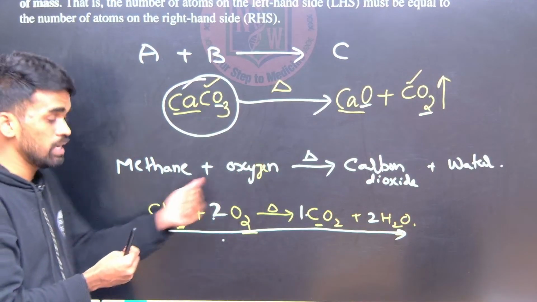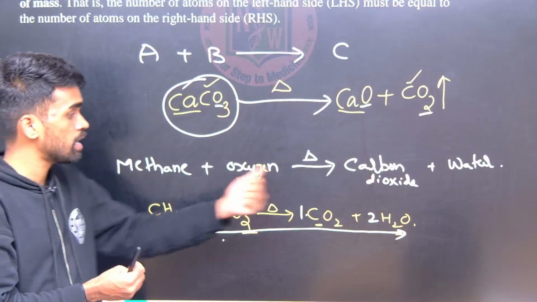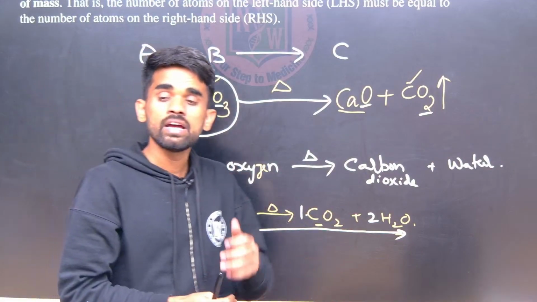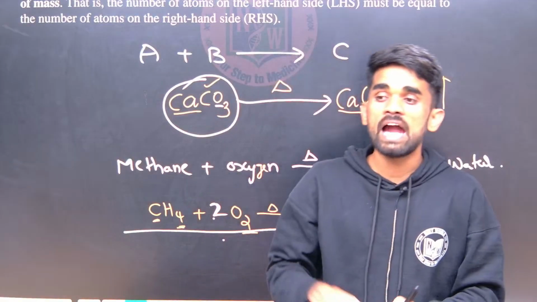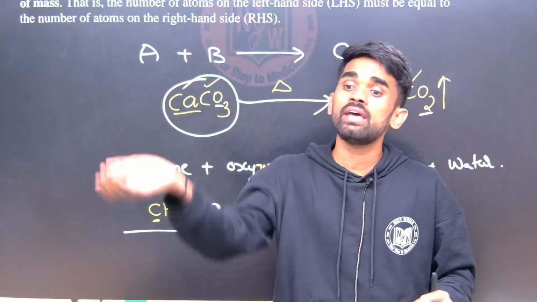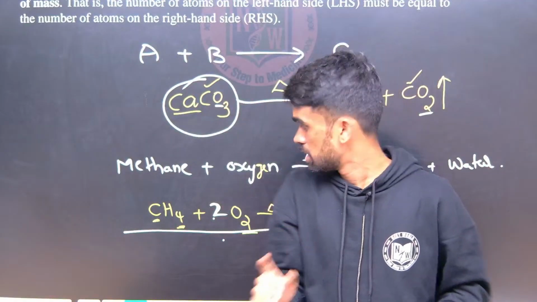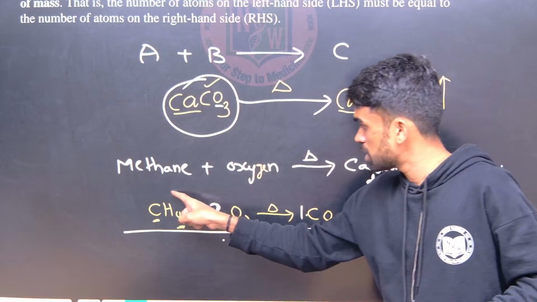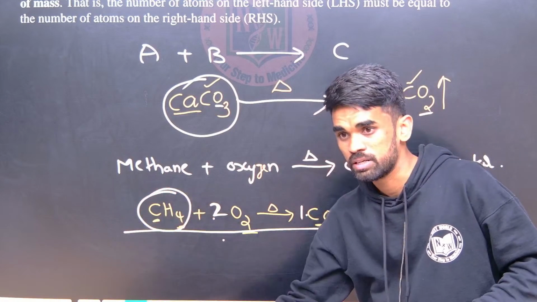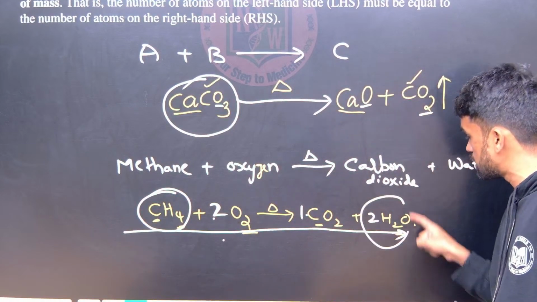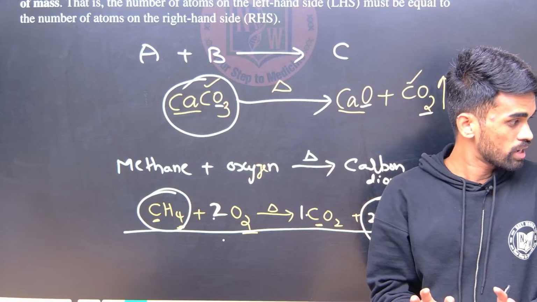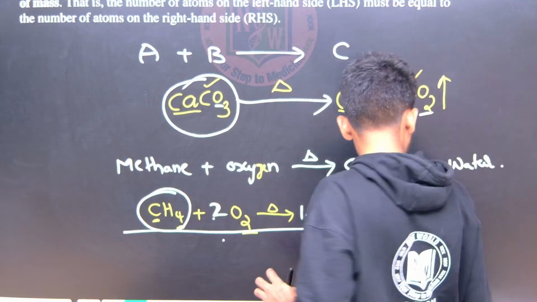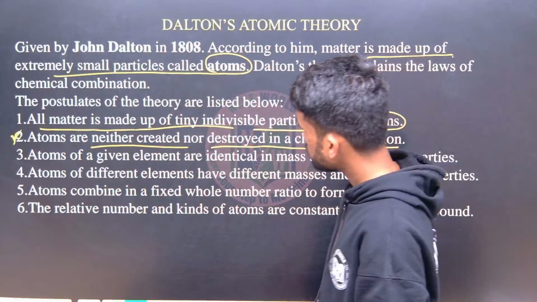The number of carbons here and here are the same, and oxygens here and here are the same. So I can say during a chemical reaction, atoms can neither be created nor be destroyed, but they can be reorganized. See, hydrogen atoms are reorganized. Reorganized means it is organized here with the carbon, but on this side it is organized with the oxygen. Is that clear what I am saying? Yes. Okay, let me move forward.